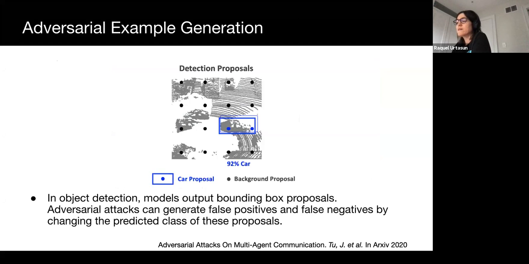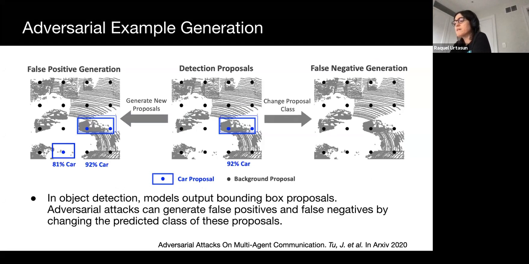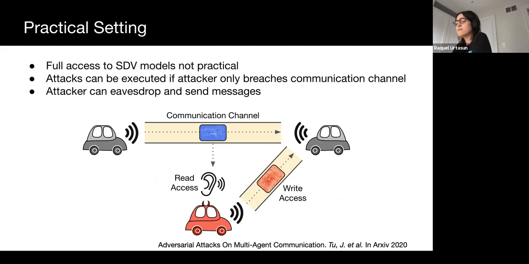In object detection, detectors output proposals, each with a bounding box, class, and confidence score. We can attack the output by changing the class label of these proposals. We can generate false negatives by changing classes of detected objects to the background class to make objects disappear. On the other hand, false positives can be generated by changing background classes to an object class to make the detection model hallucinate. In a whitebox setting, attackers can easily create adversarial messages using gradient-based updates to generate false class labels. However, full access to the model running in the victim vehicle is not practical.